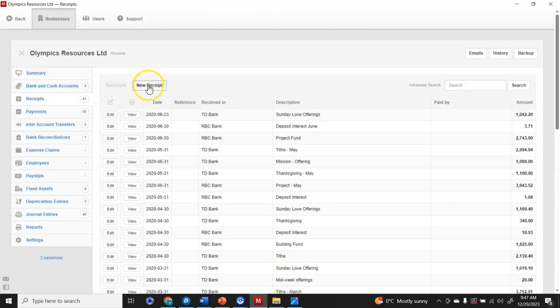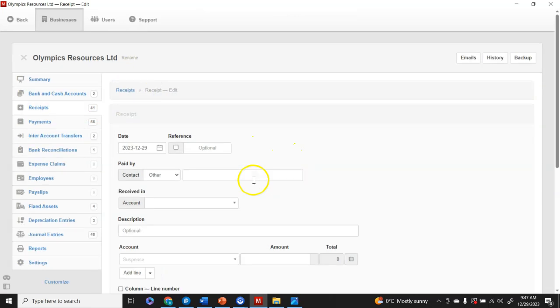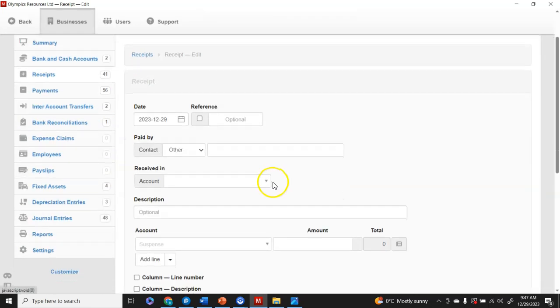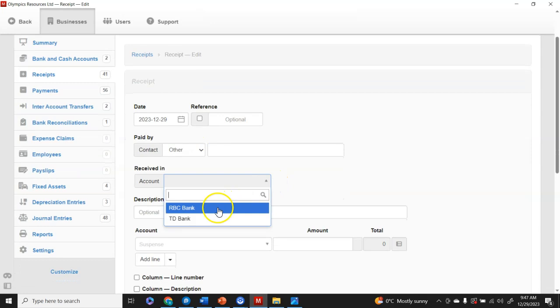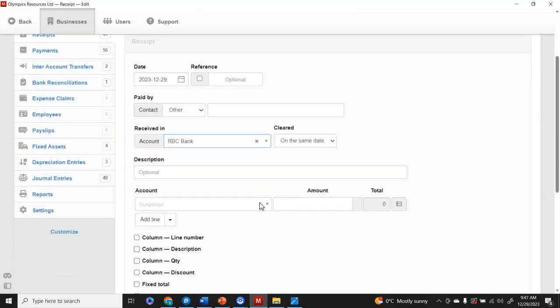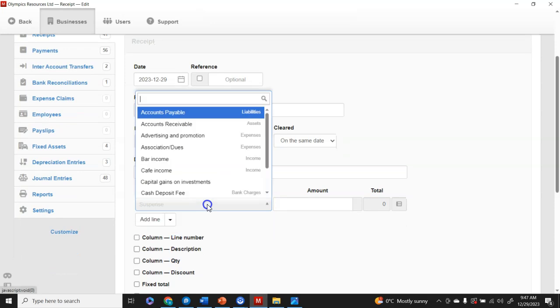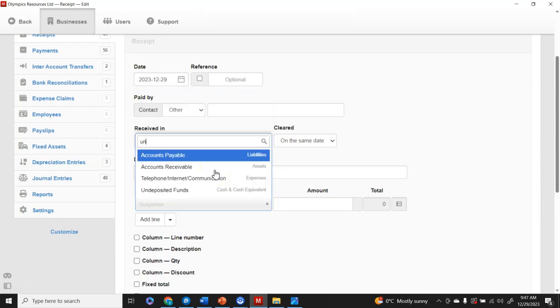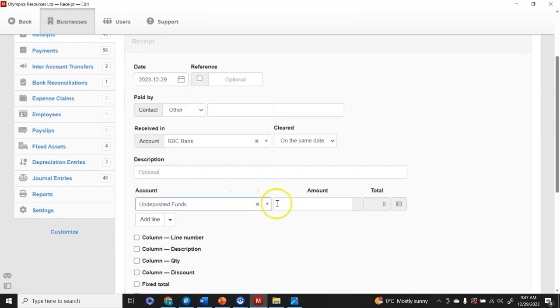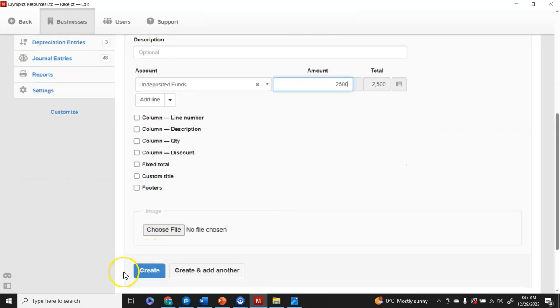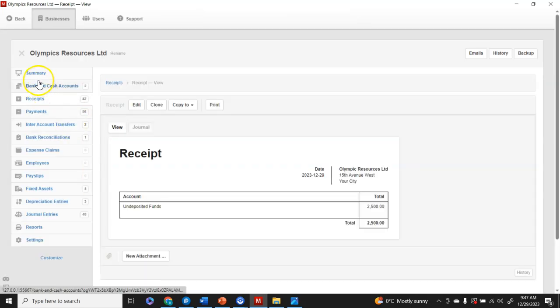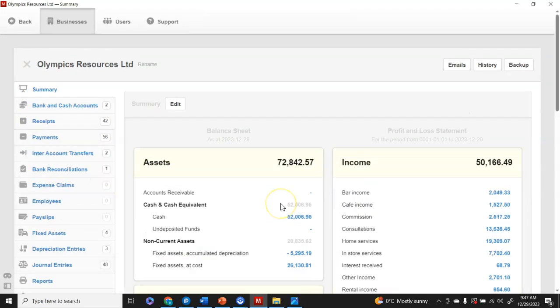So we are going to record cash received. Go to new receipt, and I'm going to do it like we just received the money in the bank. Here we have different banks, and I'm going to choose the bank that I deposited the check in. Then I'm going to credit my undeposited funds account, because we need to bring it to zero, for that amount, 2,500. Then I'm going to click create. Once we go back to our summary, to our financial statement, we are going to see that our undeposited funds is now zero, and that money has been added to our cash.